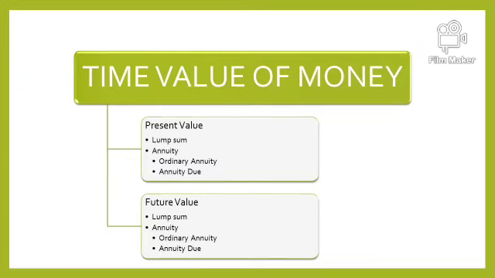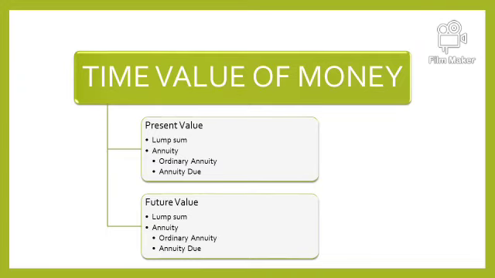One is called lump sum present value, to find out value of money in lump sum terms, and one is annuity. And again, in annuity there are two categories: ordinary annuity and annuity due. The same thing applies for future value lump sum and future value annuity. And again, in annuity there are two types: ordinary annuity and annuity due.